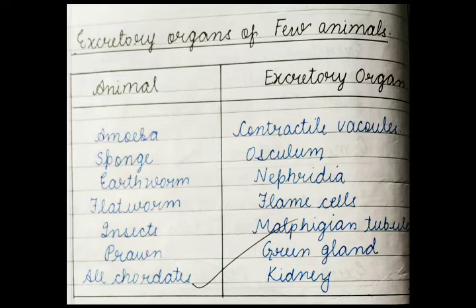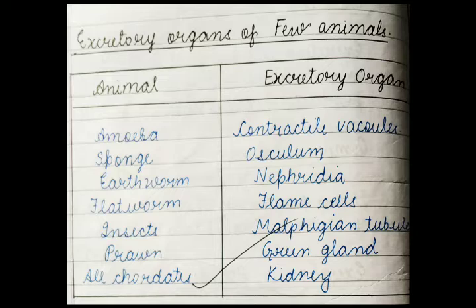Dear, in different organisms, different excretory organs are present in their body. In a small microorganism like amoeba, they have contractile vacuole. Sponge, poriferans, they have osculum. Earthworm, they have nephridia.